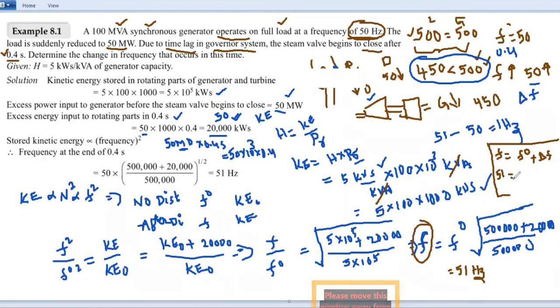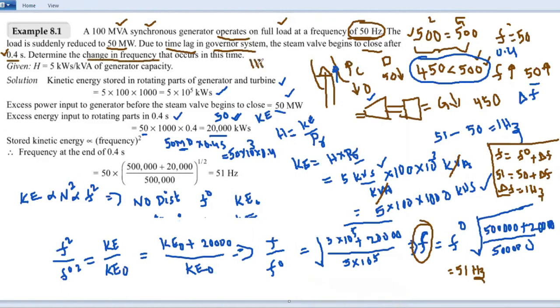And F naught is the rated frequency when the system is operating at a stable condition, where the load is equal to the generation. Then it is 50 plus we want this change in the frequency, delta F. Now we can write delta F equal to 1 Hz. The change in the frequency during the 0.4 seconds is a 1 Hz change.